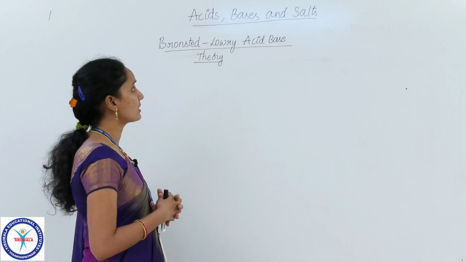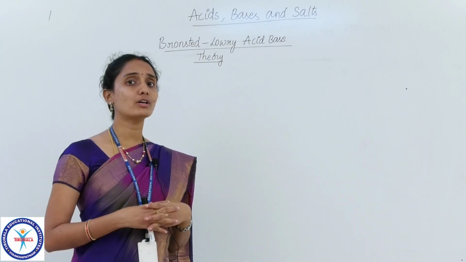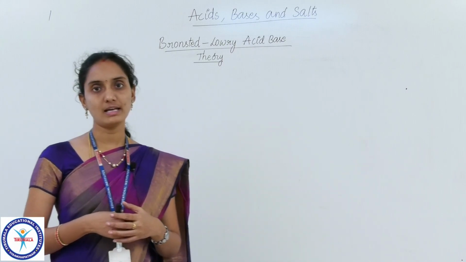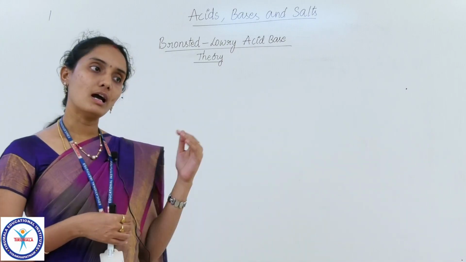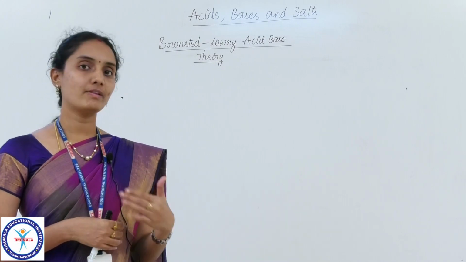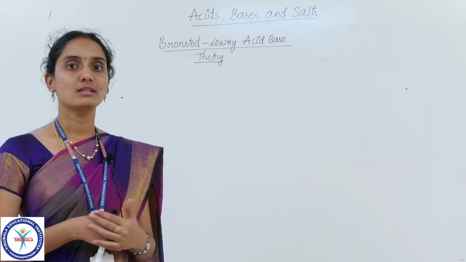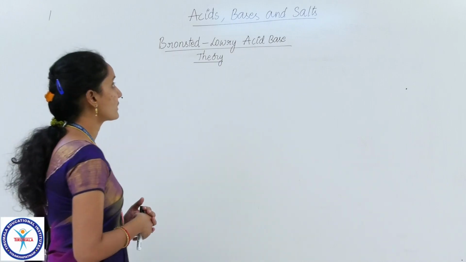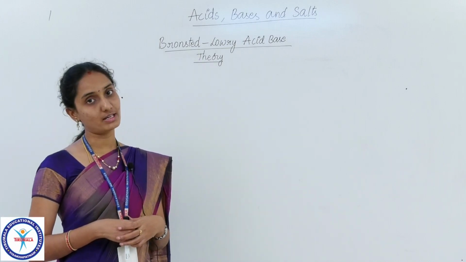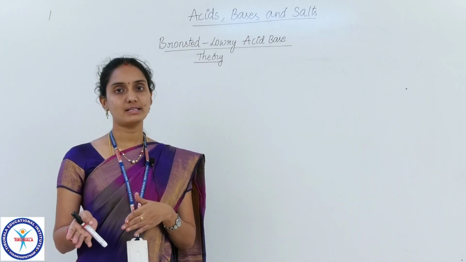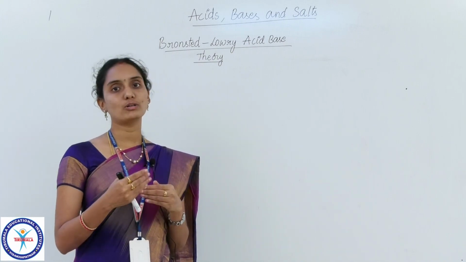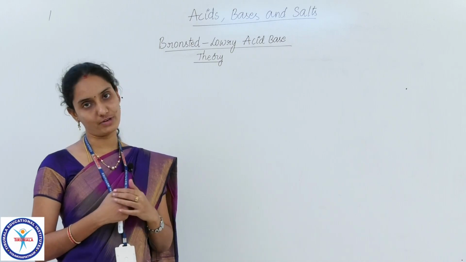Coming to Bronsted-Lowry theory, it could explain some of the compounds which are not explained by Arrhenius theory, but still there are certain limitations in Bronsted-Lowry theory also, which we will discuss at the end. Before that I have to explain how this theory defines an acid and a base, and how it overcomes certain limitations of Arrhenius theory.